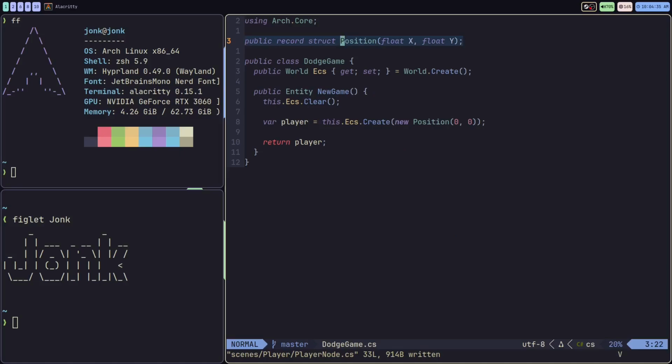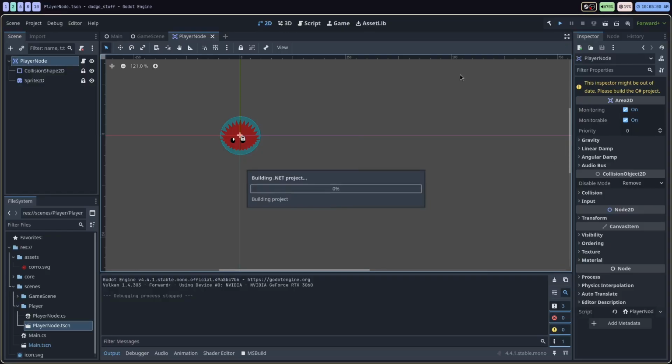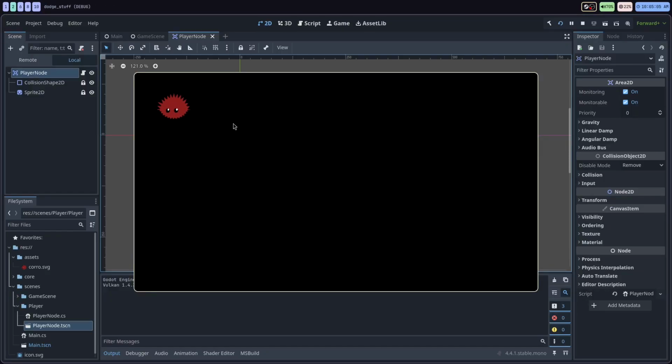So the position is a struct, and structs in C# are copied, and you're not working on the exact reference itself. So I got to change this to ref var position, ref this to get the position and to actually manipulate the position itself. And then if I start this up, you can see now when I move, we are moving. I'm pressing the D key, A key, S key, W key, and we're moving around. We're rolling. Okay, so now we have our player and our movement set up.